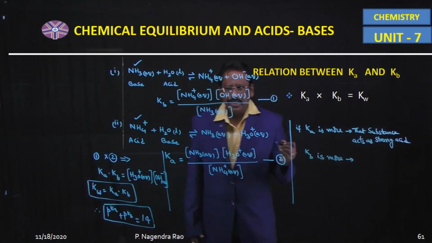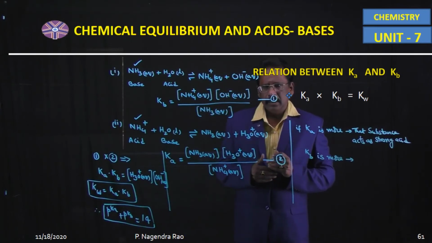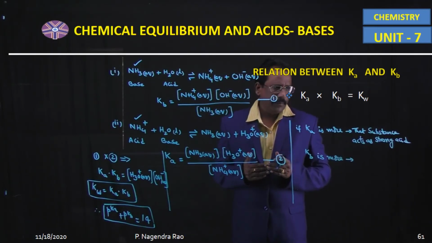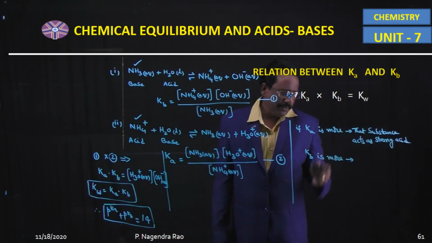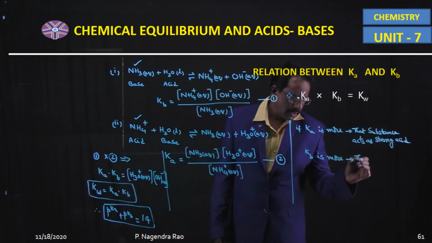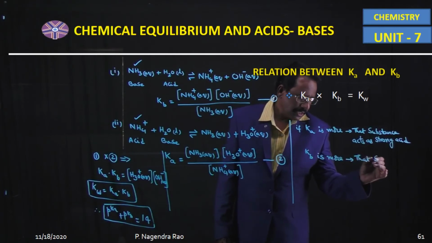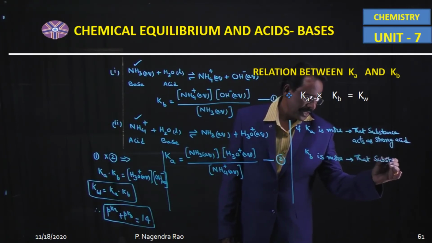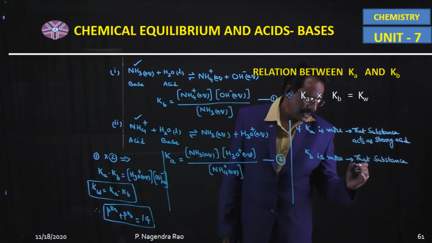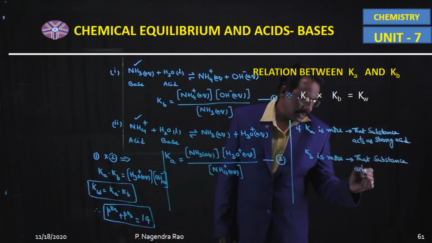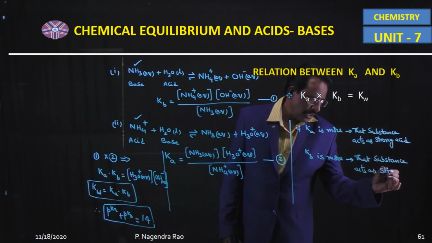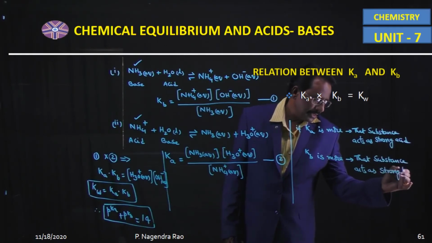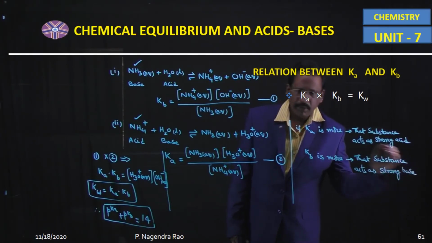That means Ka and Kb determine the strength of the acid and base. If Kb is more, that substance acts as a strong base.